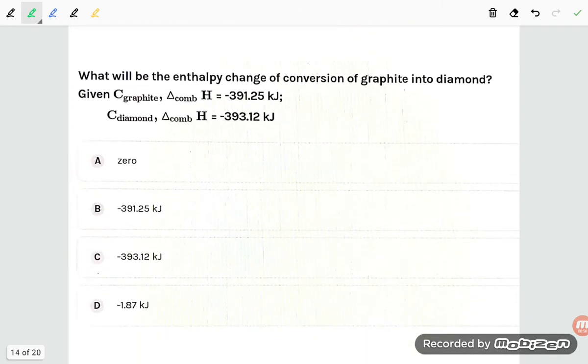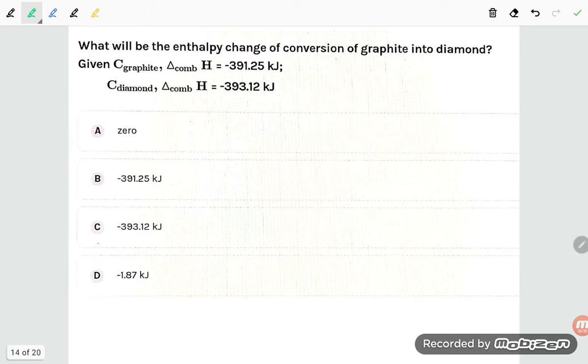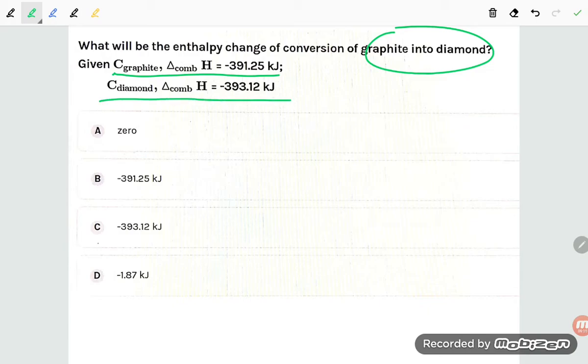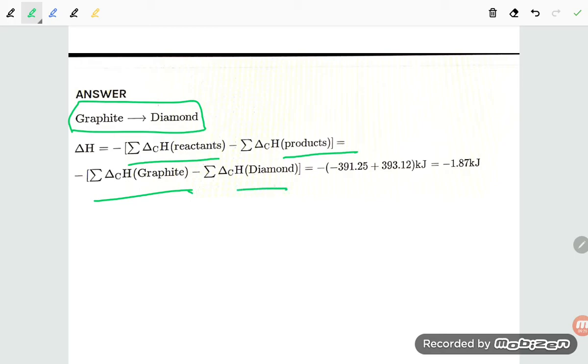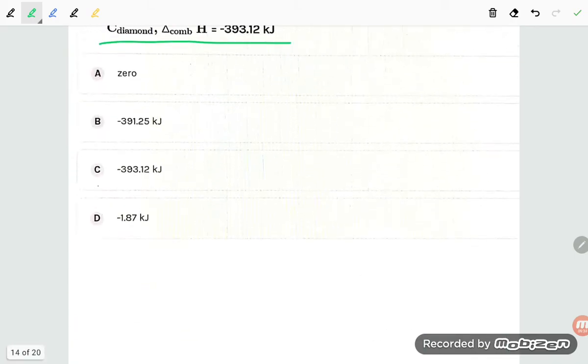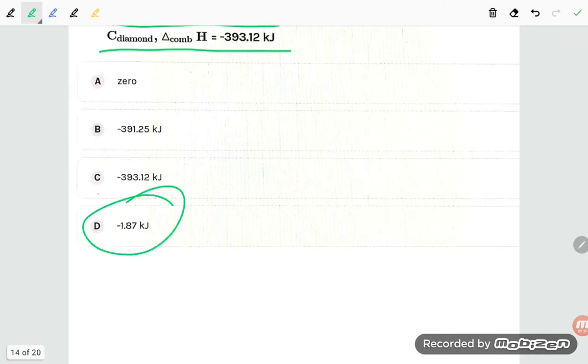Now let us see one more problem, student. What will be the enthalpy change of the conversion of graphite into diamond? So for graphite they have given combustion minus 391.25, and for diamond they have given minus 393.12 kilojoule per mole. So 4 options are given, and now see. Graphite to diamond. If graphite is changing to diamond, then delta H is equal to reactant minus product. So graphite is reactant, diamond is product. So this one is minus 391.25. If you are subtracting, you are getting minus 1.87 kilojoule per mole. So correct option is option number D.